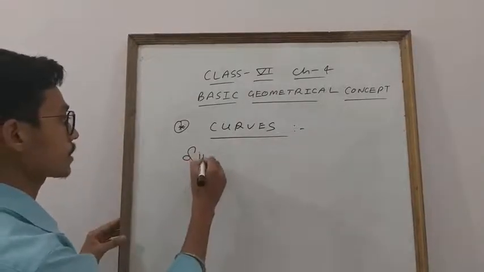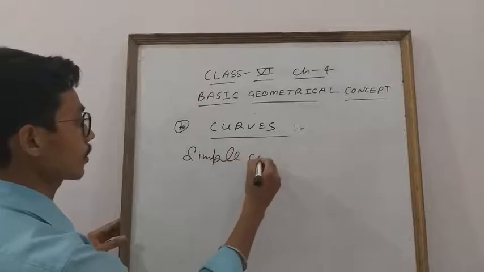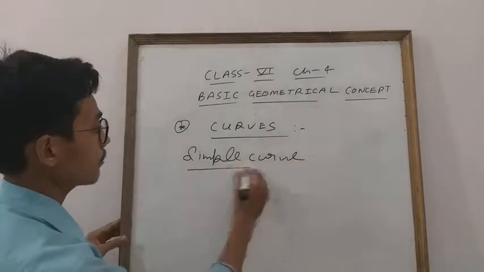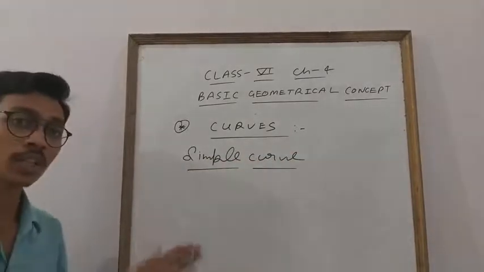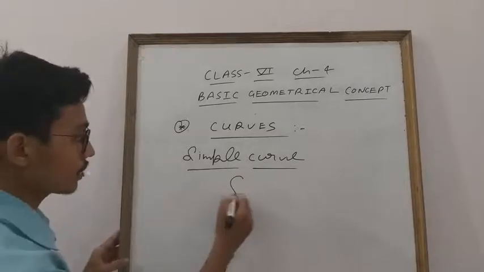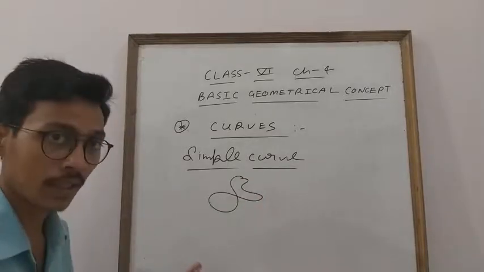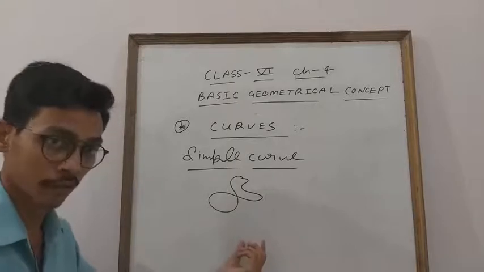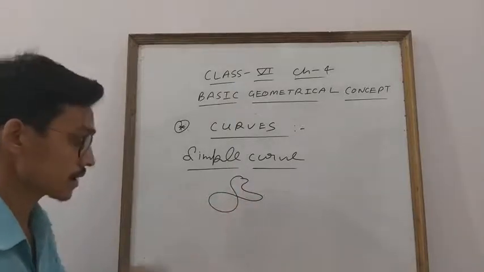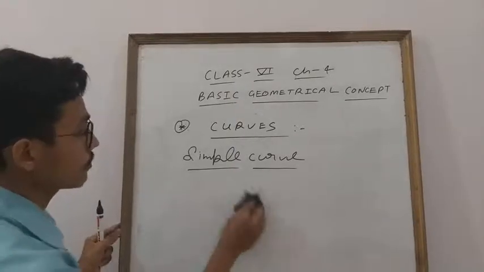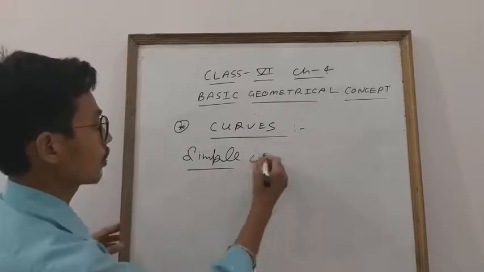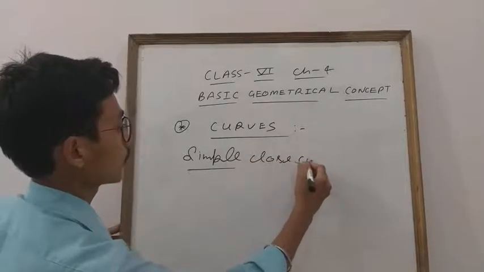Achha, one more thing: simple. If anyone asks you, simple curve. Now a simple curve, student, means the curve will never cross itself. This is also a curve. Clear? But this is only a closed curve. If anyone asks you for a simple closed curve, you have to draw a simple closed curve.